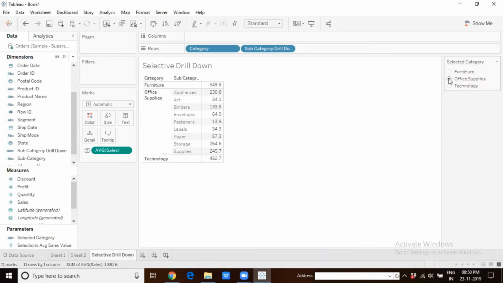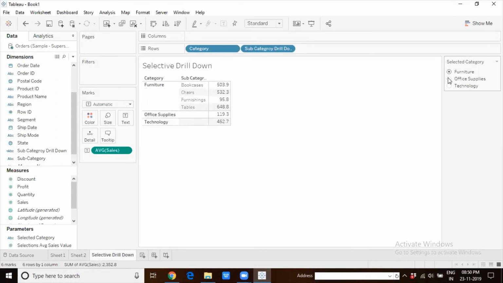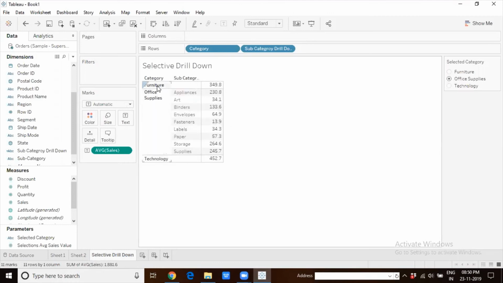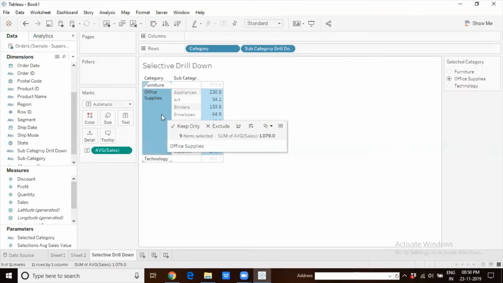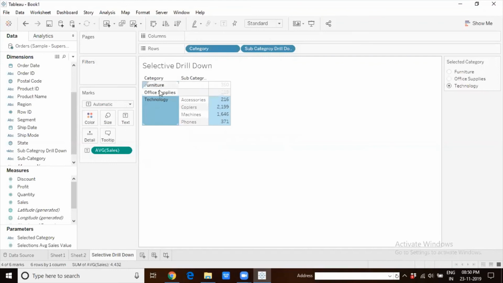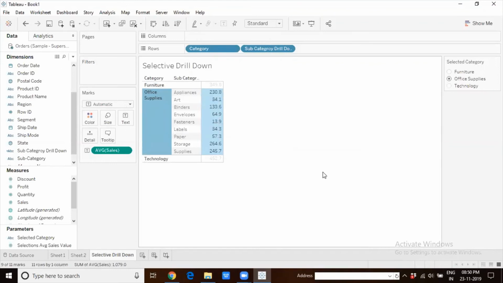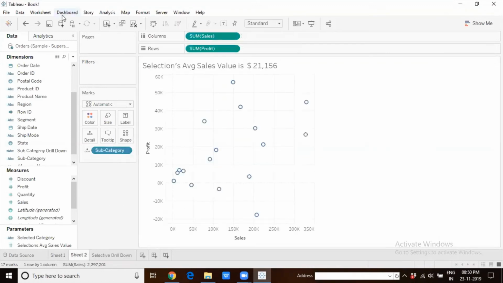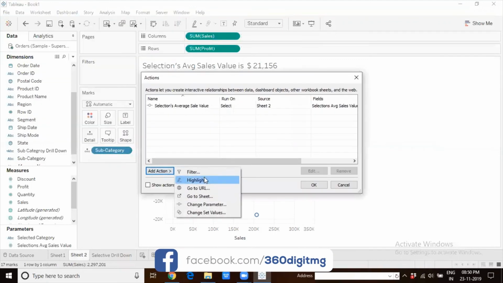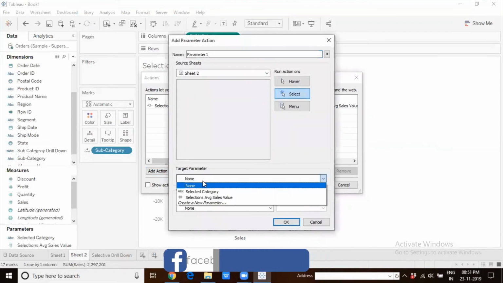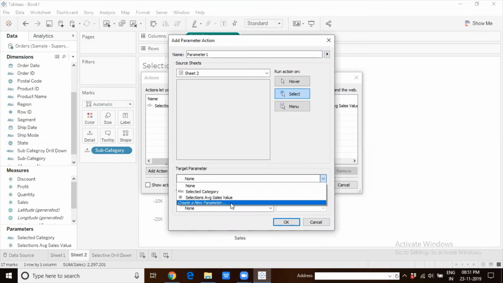So I can choose here on the parameter and the values will change. Or, because it is an action, I can also change the values of this parameter directly by performing an action. What is that action we are performing? Select. We are clicking on it to select it. So that way also you can expand the selected category. And when we talk about the action enhancements that have happened, one enhancement that you have seen is you can create a parameter as you are setting up the action. It is not necessary that the parameter has to be predefined. You can create it as you are setting up the action.